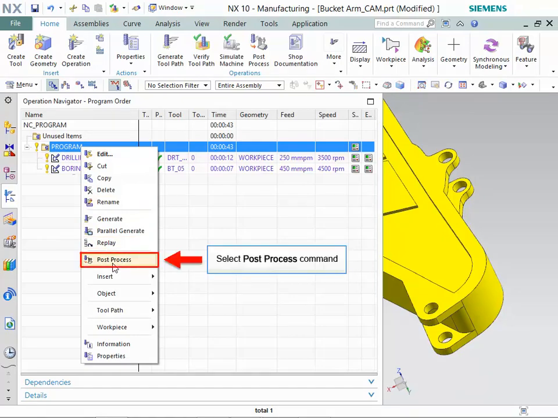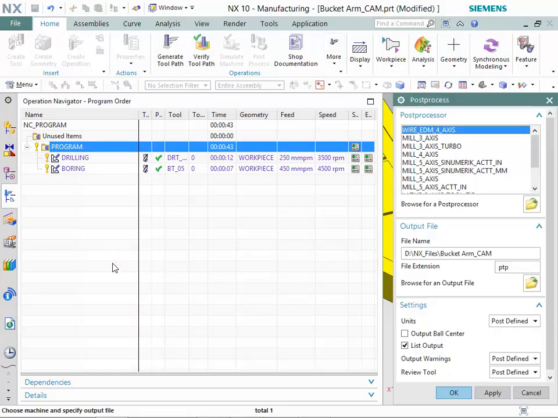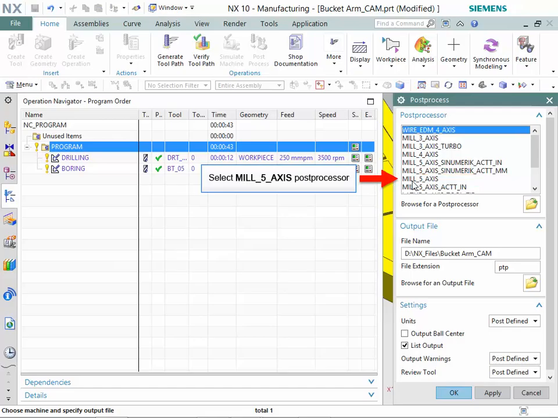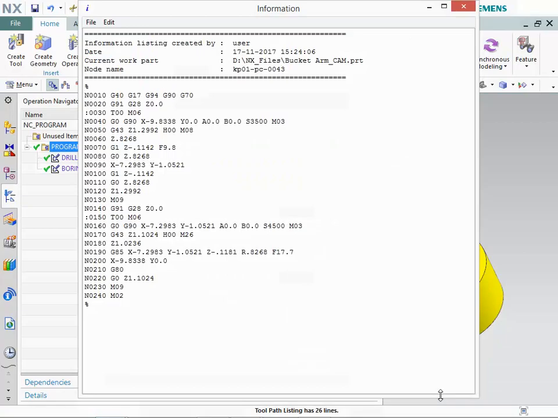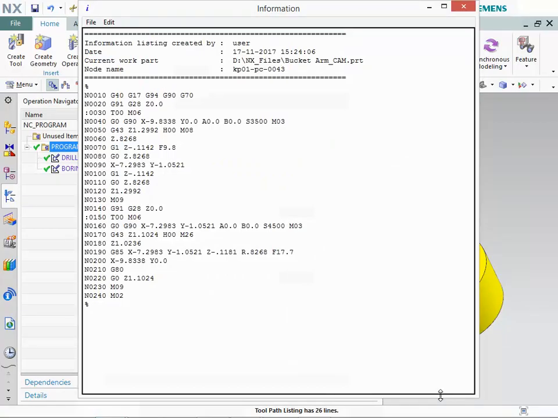Now, select the Post-Process command by right-clicking on the program node. Then, select mil_5_axis postprocessor in postprocessor group. You can observe, the NC program is generated, which can be fed to CNC machine for boring the holes of excavator arm.